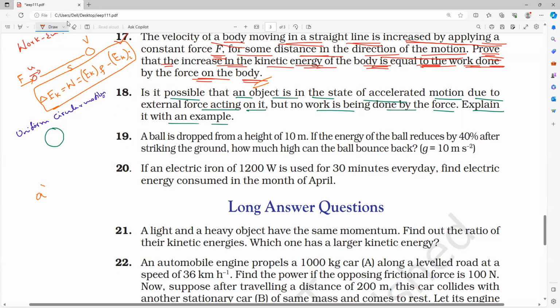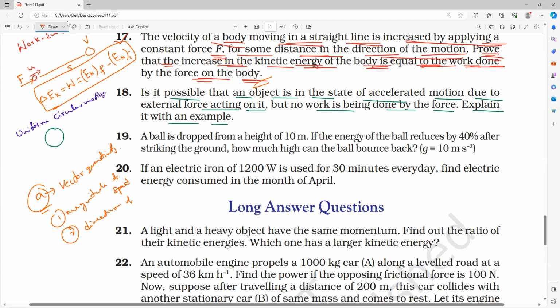Please remember, acceleration actually changes in two different ways. Is acceleration a vector quantity or a scalar quantity, everybody? It is a vector quantity. So we can change the acceleration in two ways. One is by changing the magnitude of velocity, the magnitude of speed or velocity. The second is direction. Am I right or wrong?